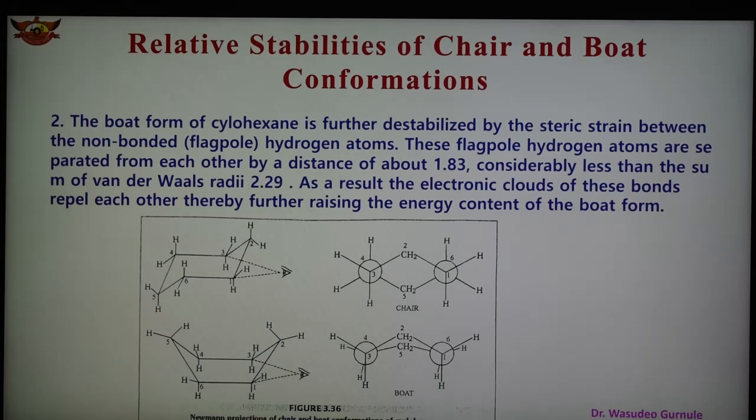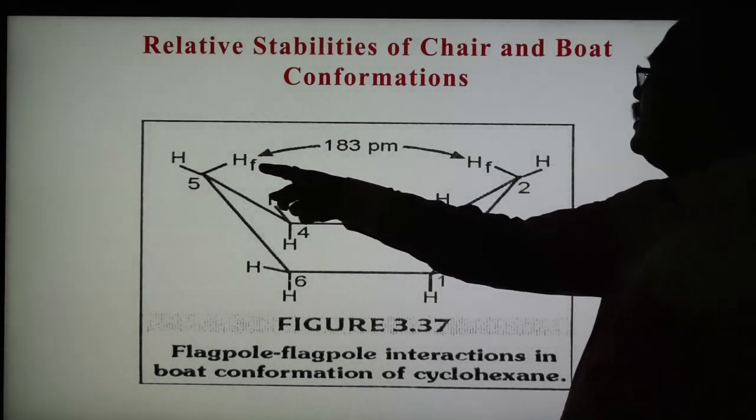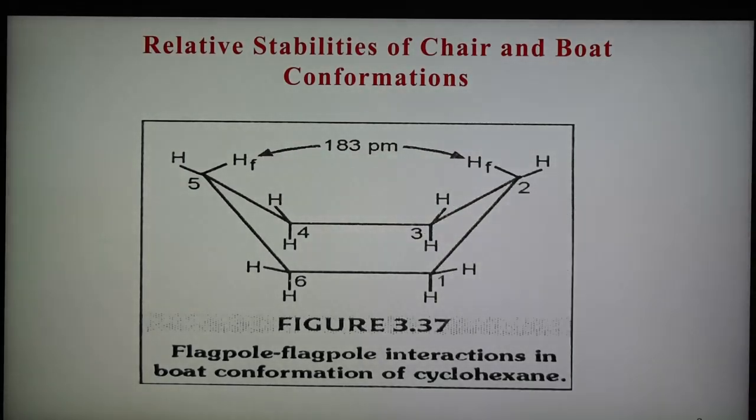As a result, the electron clouds of these bonds repel each other, further raising the energy content of the boat form. This flagpole interaction is shown here. The hydrogens are shown at a 183 picometer distance, and because of this flagpole interaction in the boat conformation of cyclohexane, the energy of the boat form increases.